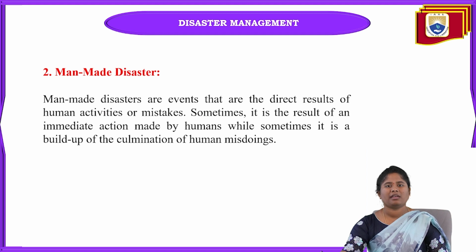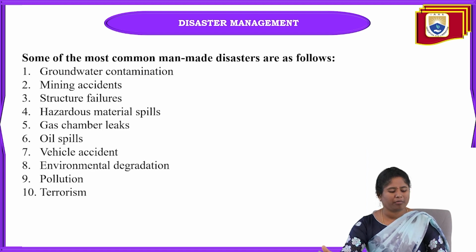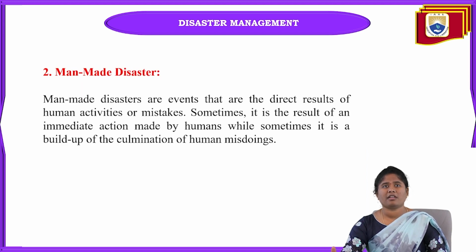Coming to the next one, man-made disaster. These disasters are events that result from human activities or their mistakes, because these disasters are caused by humans themselves. Whether it may be epidemics, groundwater contamination, oil spills, or gas chamber leaks, these all come under man-made disaster. And in a man-made disaster, sometimes the result will be immediate.